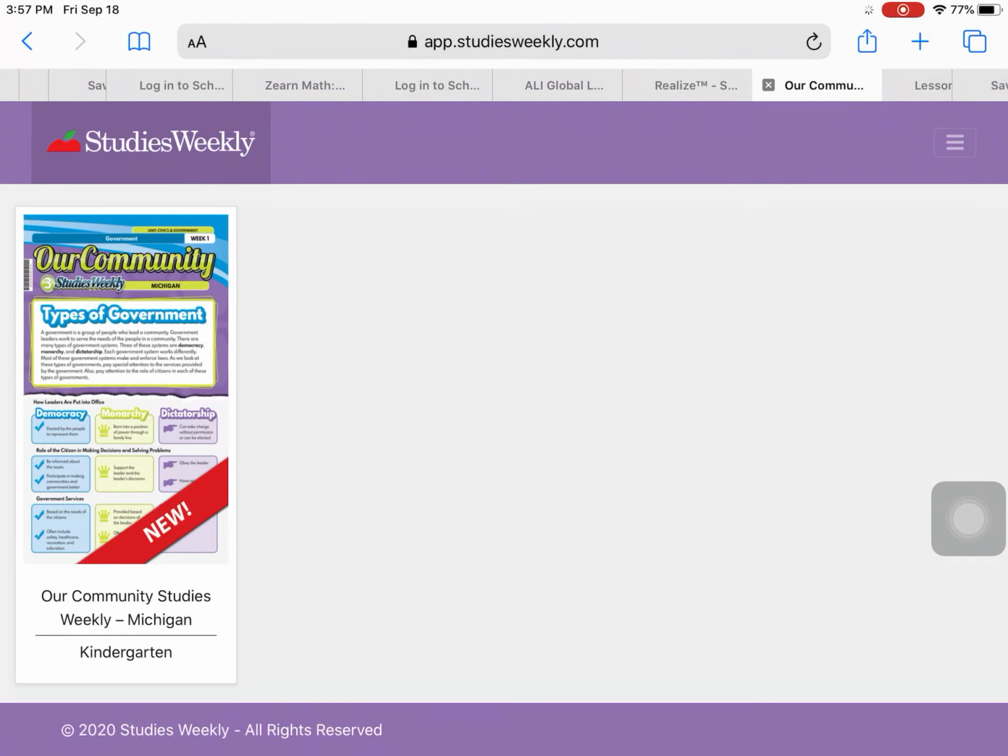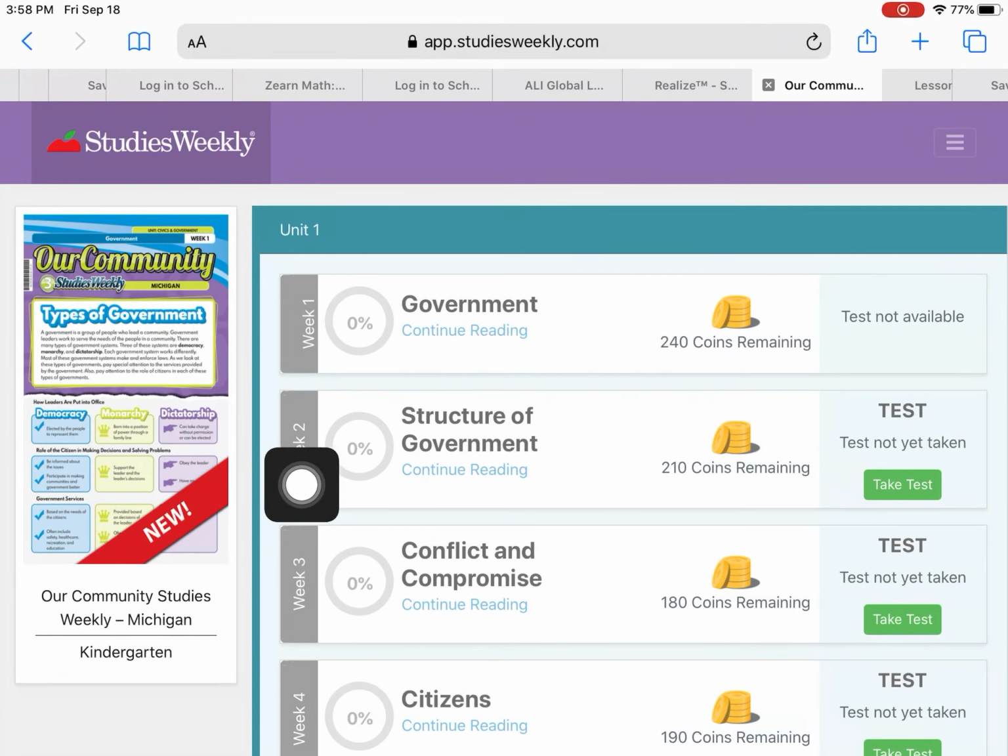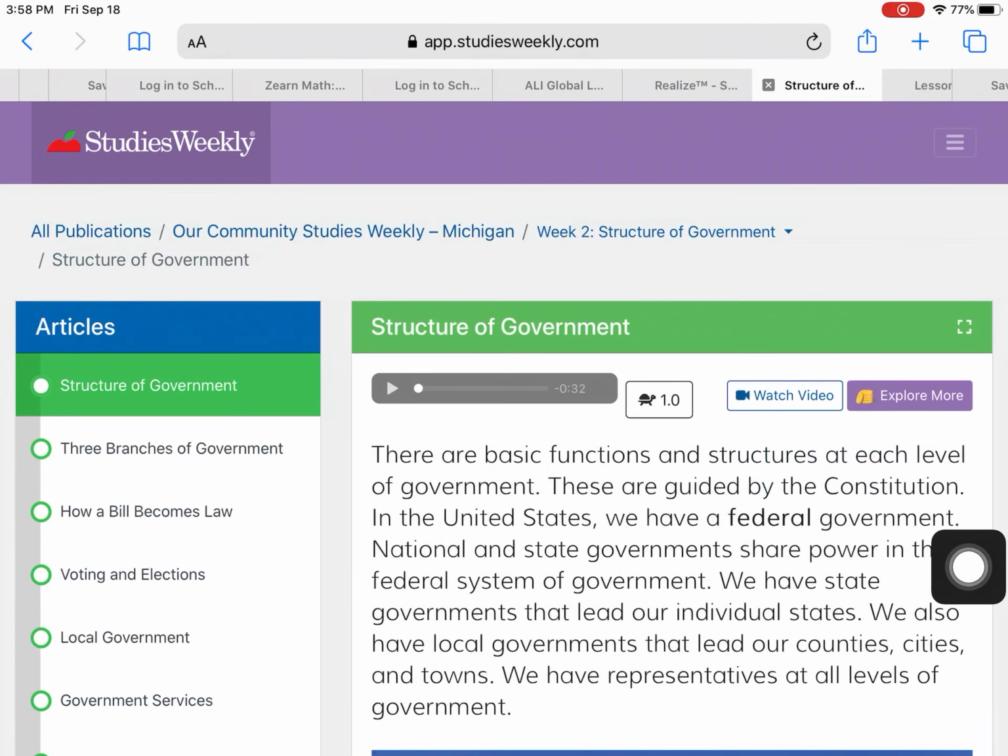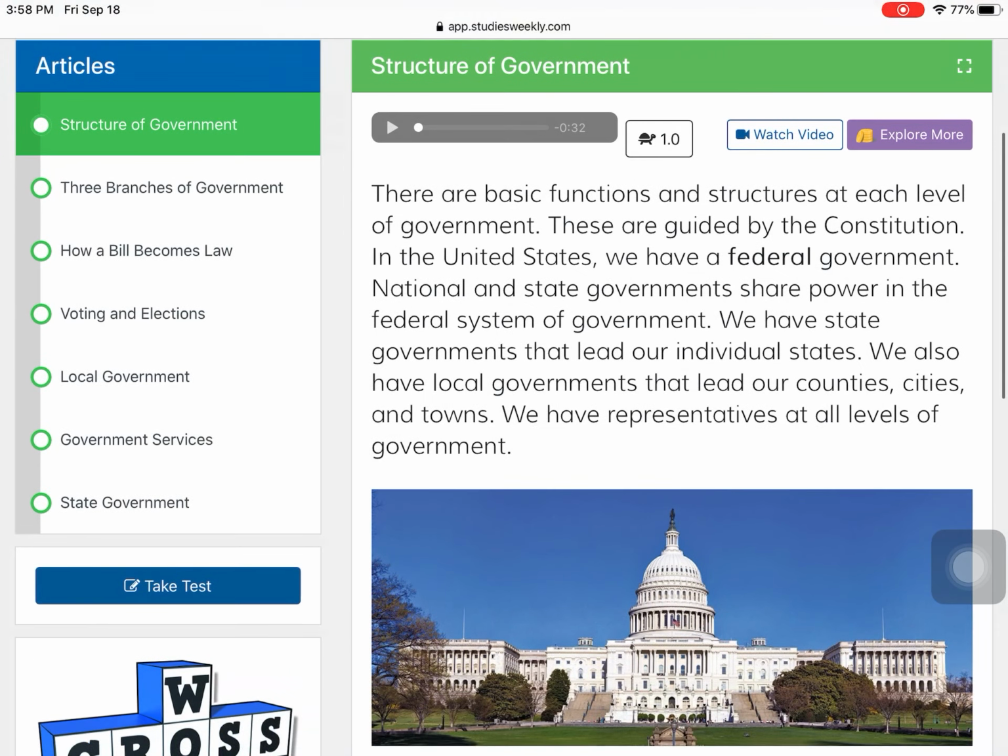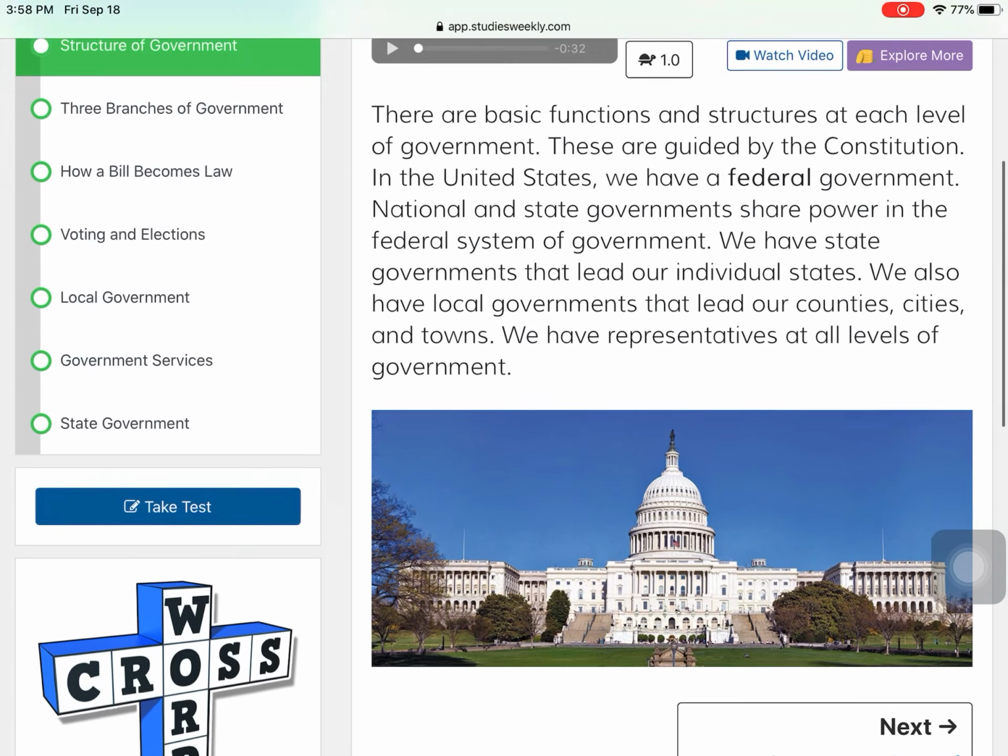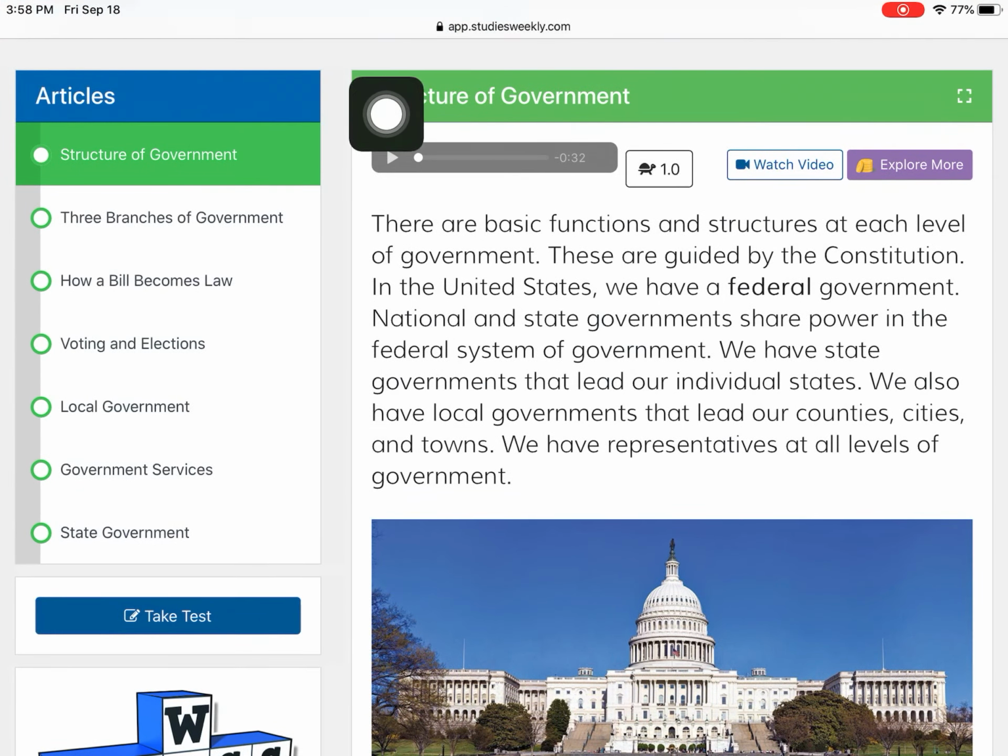So I'm going to click here. We are on week 2. Please click on week 2. Our title is Structure of Government in week 2. So we are going to listen to our readings first. If you need to go back and read this again, that is a great idea. We're just going to go through it one time by clicking my play button.